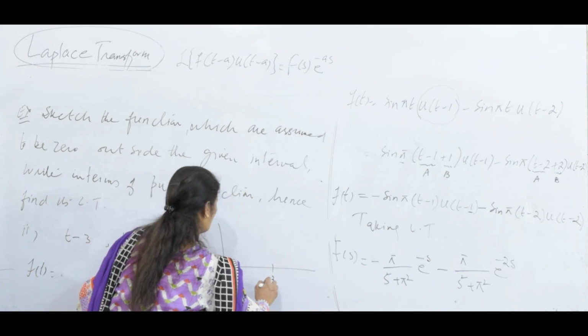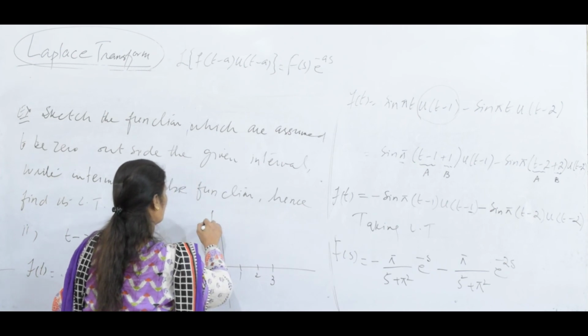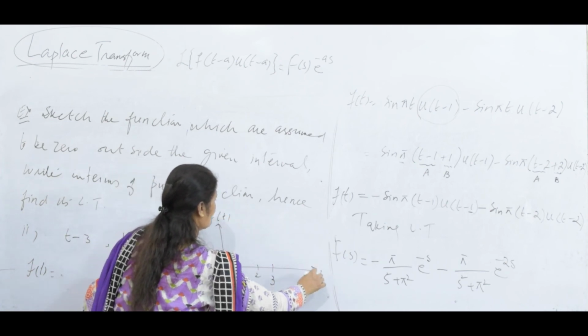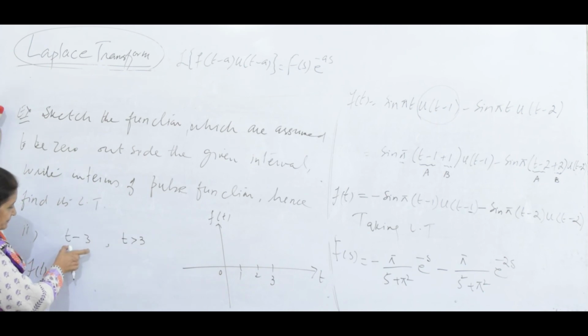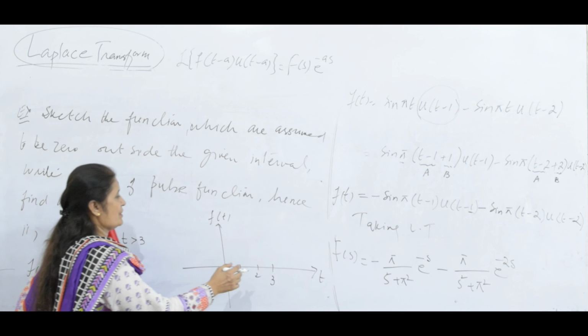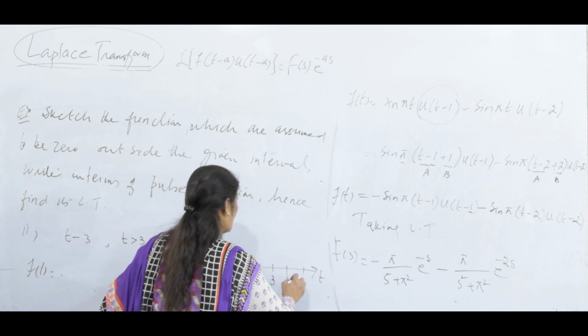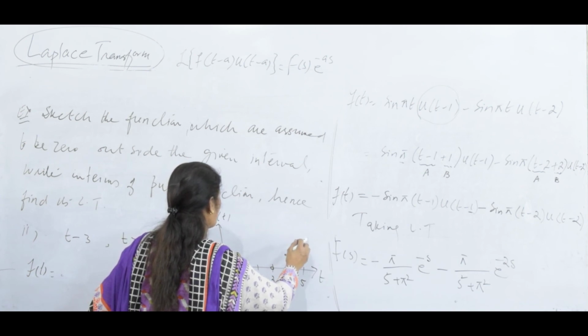This is 3, this is 0, 1, 2. This is f of t, and this is t. If t is greater than 3, it is this. It means if I am putting t as 3, it is 0. 3, 3, 0 and 4, 5, 6. If t is greater than 3, let me have t as 4. If t is 4 and 5, this is 4 and 5. 3 plus 0, and at 4 it is 1, at 5 it is 2, and something like that.